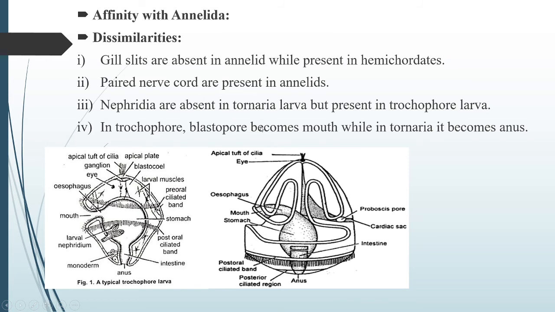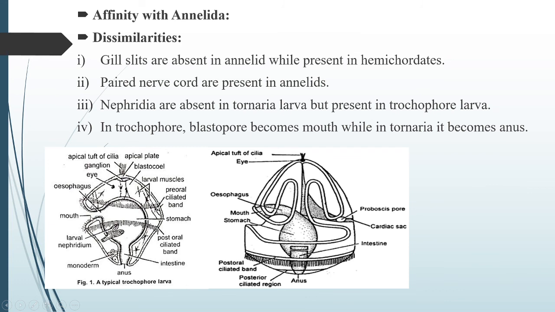This blastopore is present in the gastrula, from which the larva is formed. So in trochophore, the blastopore becomes the mouth.